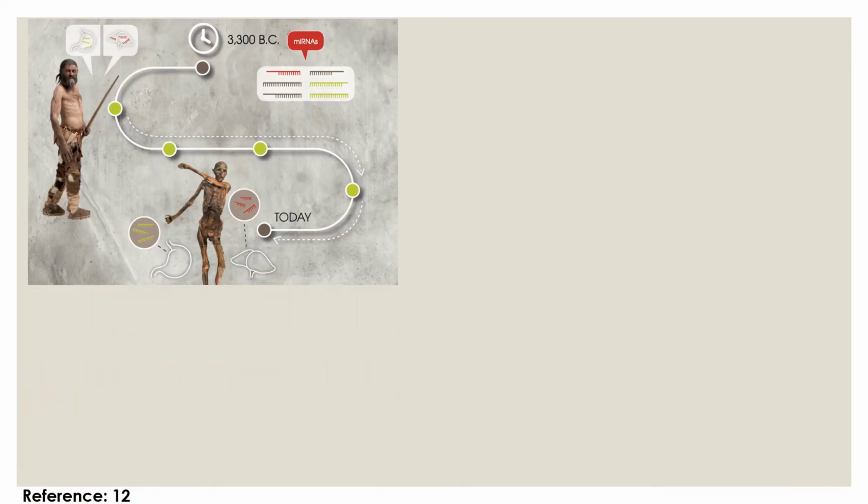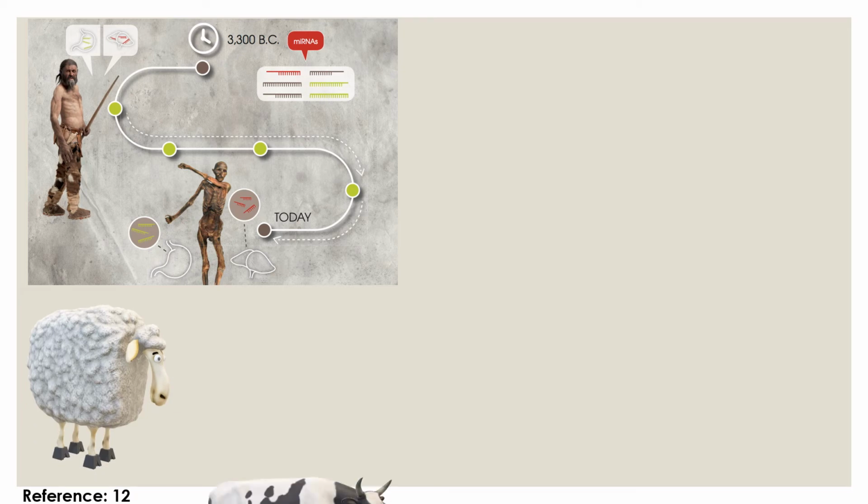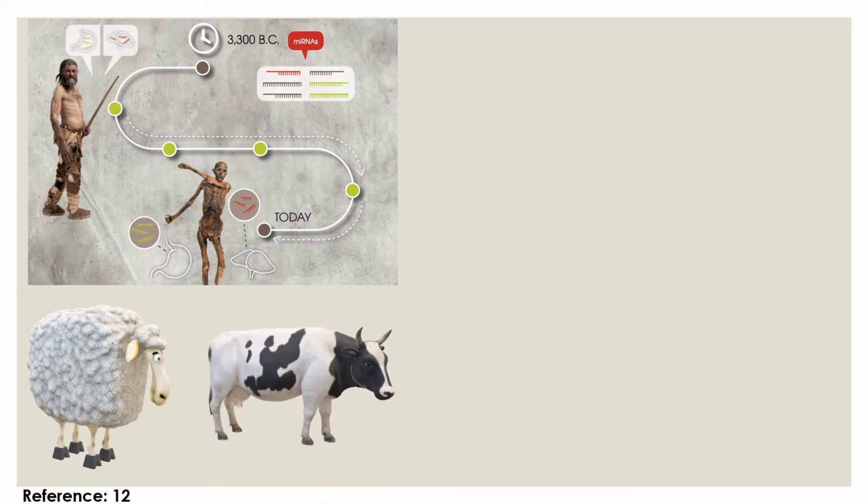The theory of lactose intolerance, which was very common back in the days, is due to Otzi, who lived 5,300 years ago. In 2012, the DNA of Otzi was analyzed and it revealed that he was lactose intolerant. Around 8,000 years ago, the population in modern Turkey became dependent on domesticated animals such as sheep and cows, and this caused a higher frequency of the gene responsible for the lactase enzyme.